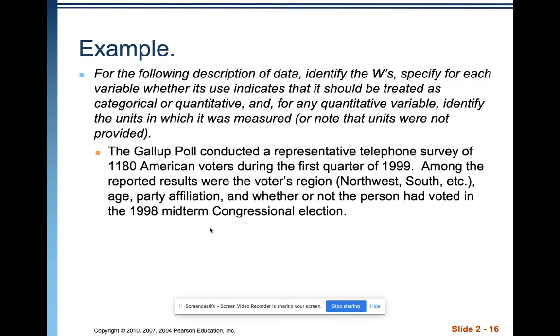Okay, the Gallup poll conducted a representative telephone survey of 1,180 American voters during the first quarter of 1999. Among the reported results were the voters' region, Northwest, South, etc., age, party affiliation, and whether or not the person had voted in the 1998 midterm congressional election.